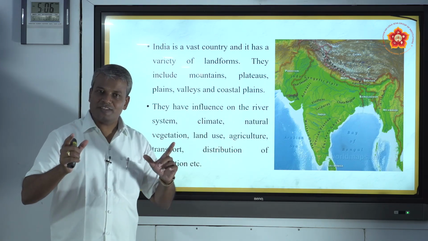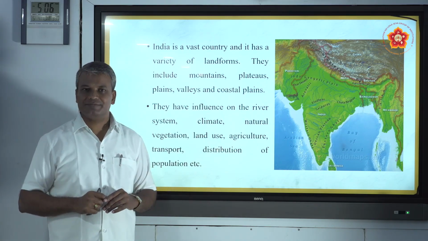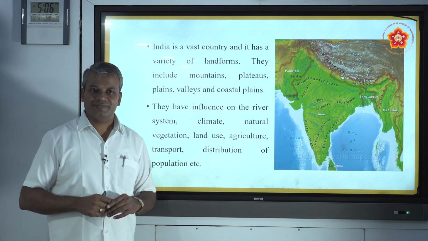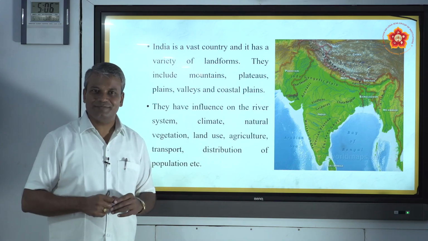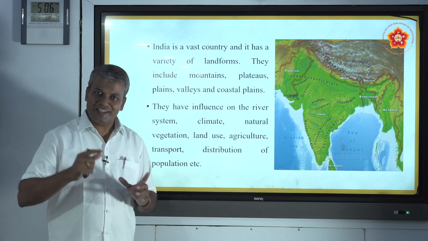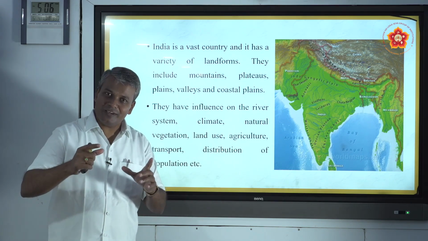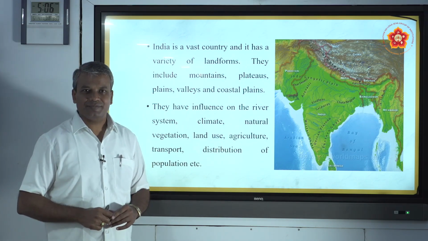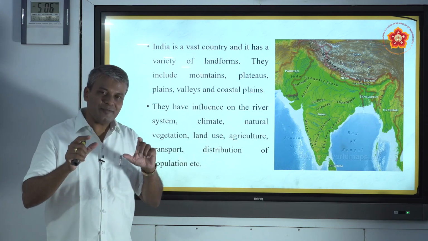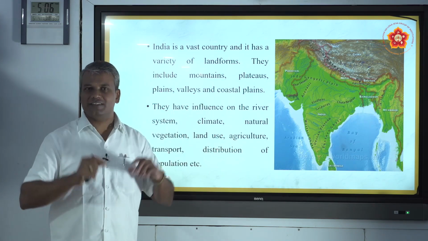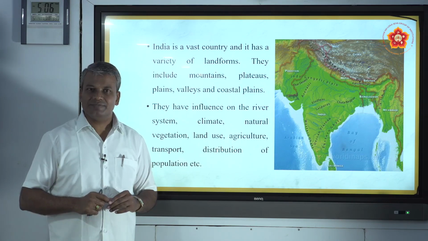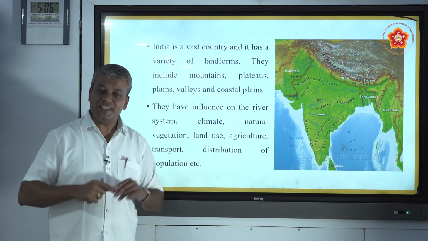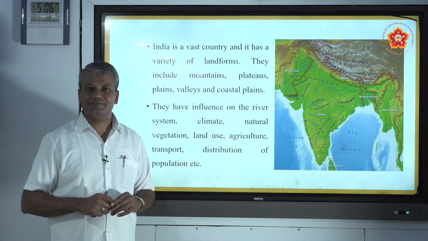The landform influences agriculture. What do you mean by agriculture? Agriculture means tilling the land and growing of the crops. Here in India, agriculture is the major occupation. Many people in our country are mainly depending on agriculture.